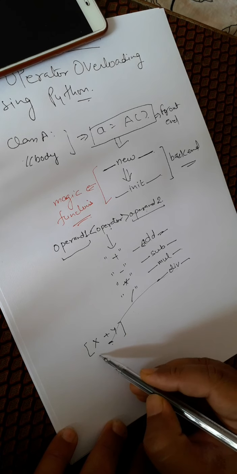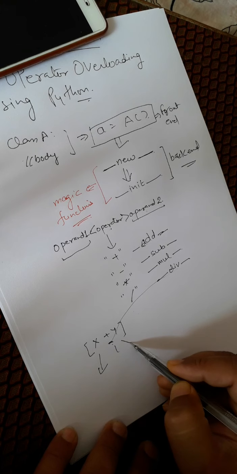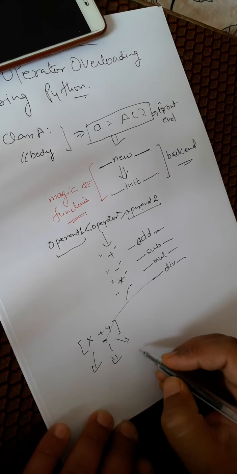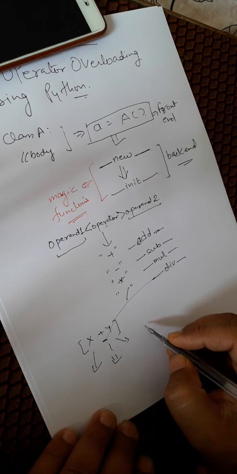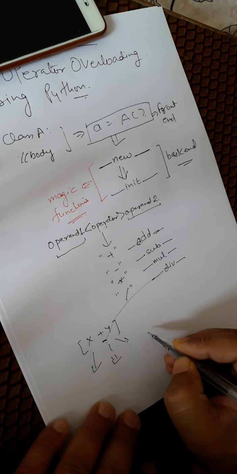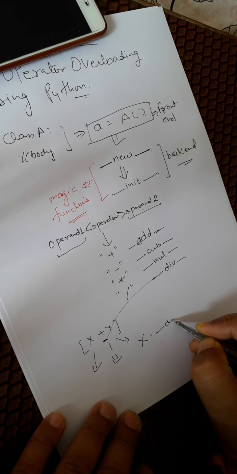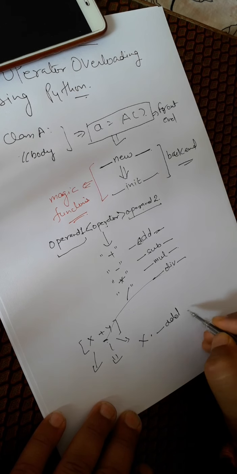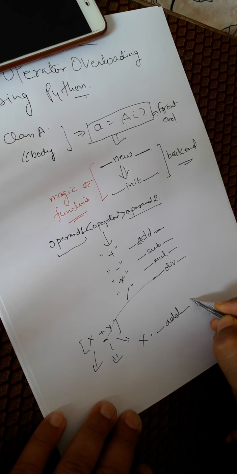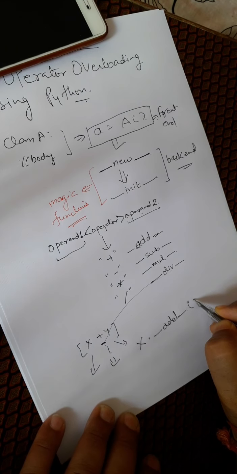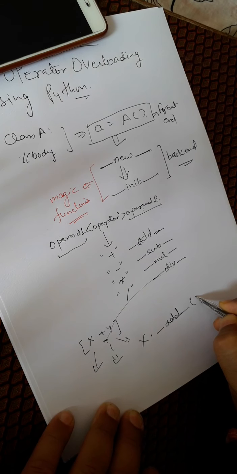Then how do we write the second form, which is understood by the Python interpreter? It is like this: x dot add y.